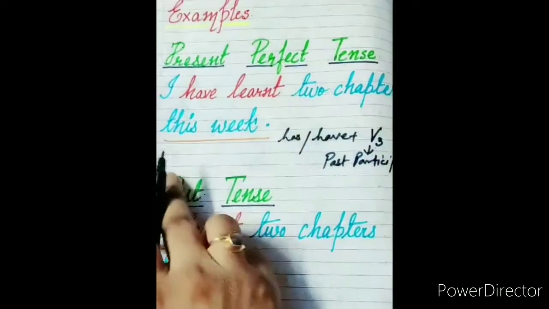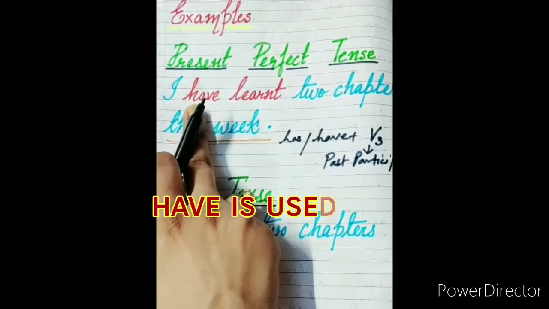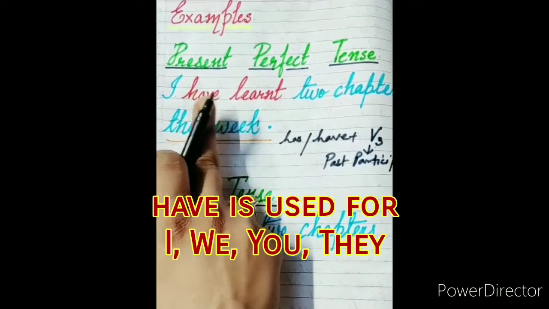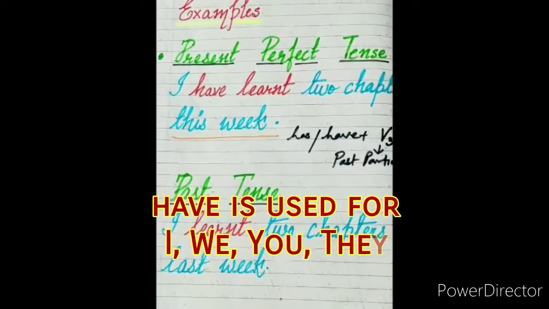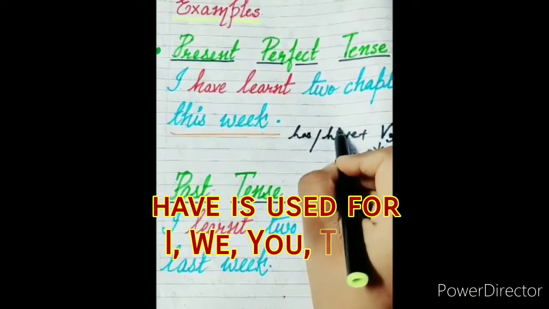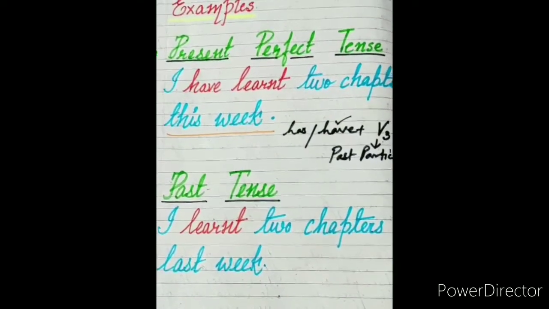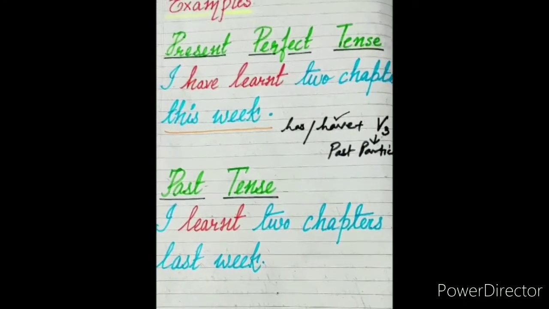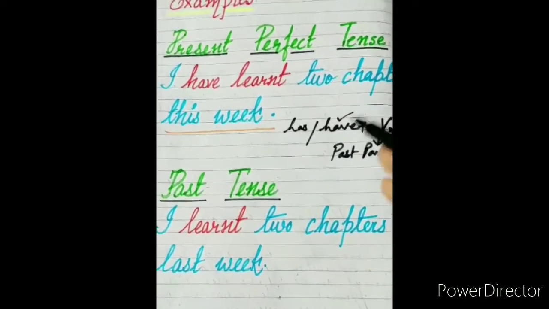Okay, now we have used have here. Why? Because for the first person singular and plural, as well as for the second person singular and plural, and the third person plural, we are going to use have. Okay, that means I have, we have, you have, they have. So for all these we are going to use have.